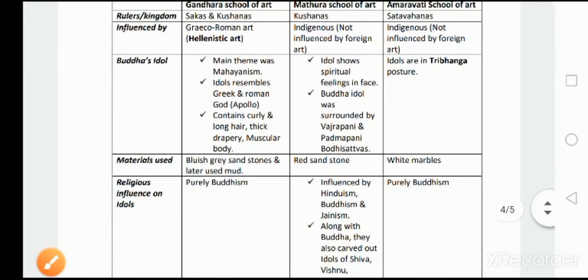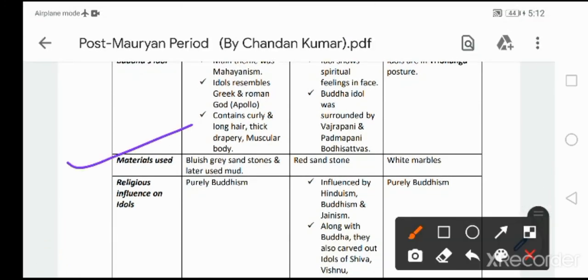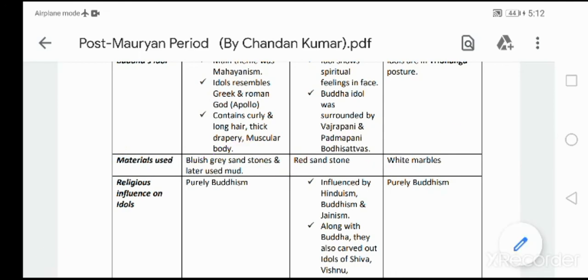Then let's quickly know about materials used in different schools of art. In case of Gandhara School of Art, bluish gray sandstone was used, and later they used mud as a material. In case of Mathura School of Art, they used red sandstone, very very important. In case of Amaravati School of Art, they used white marble, very very important guys, please remember.